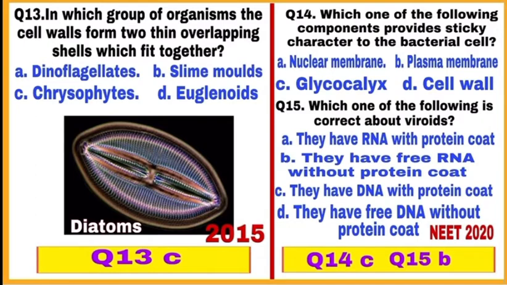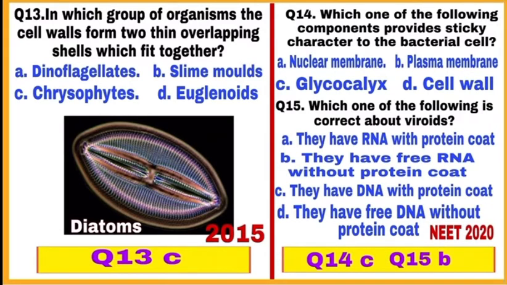Question 14. Which one of the following components provide sticky character to the bacterial cell? Cell envelope in bacterial cell consists of 3 components: glycocalyx, cell wall and cell membrane. Glycocalyx is a slimy layer present outside cell wall of bacteria that provides it a sticky character. Hence, the correct answer is C. Mark C.